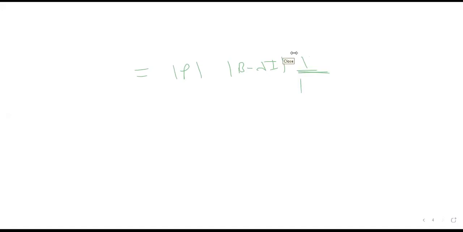Yes, Adnan, you can ask your doubt also. In the first step, whatever you have written, P inverse BP, I didn't get from where you took it. Okay, I will tell you. So this will be equal to B minus lambda I.